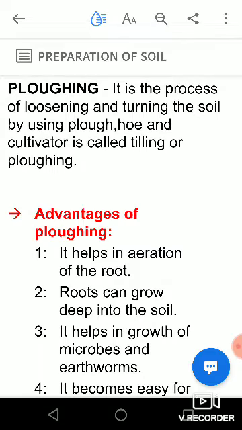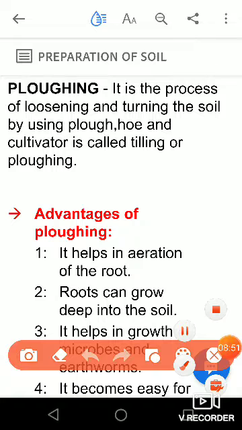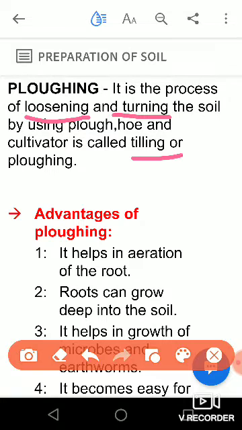Plowing is a process which is only about turning and loosening the soil. It is called tilling or it is called plowing. So during the plowing, we loosen the soil and we turn the soil, and that is called tilling or plowing. That is what we will do during the preparation of soil. It is about loosening the soil and turning the soil. Now that is called tilling.